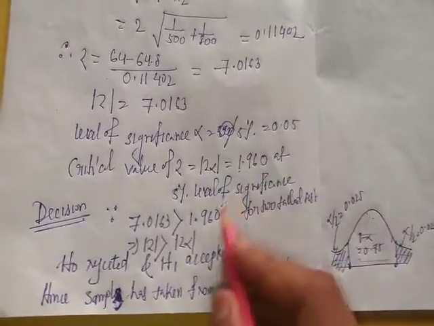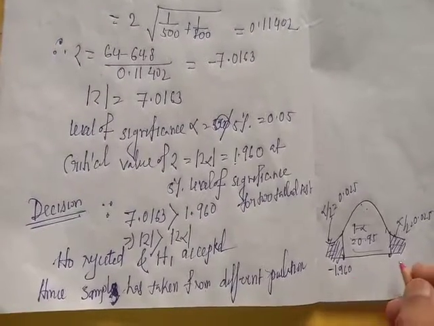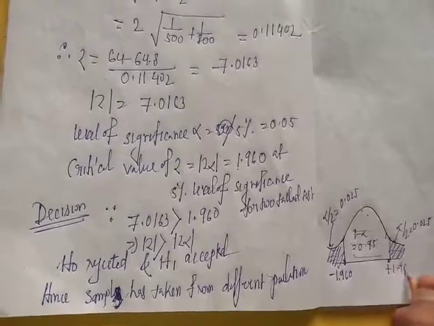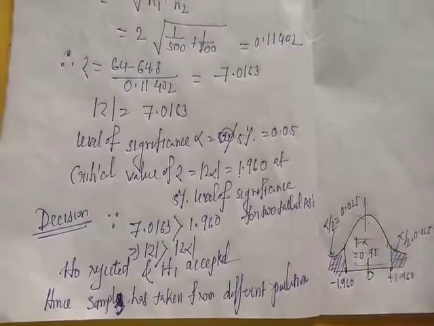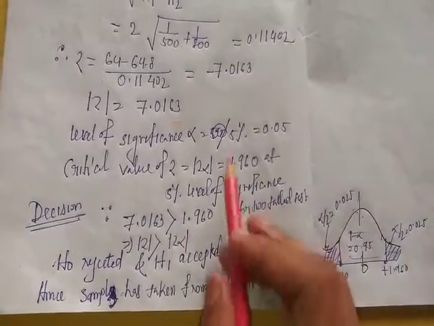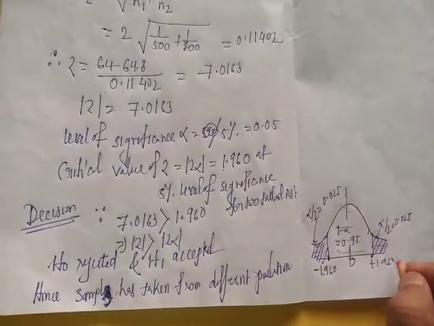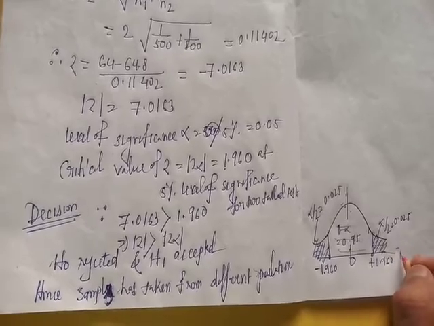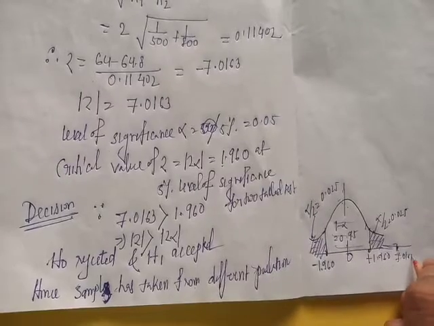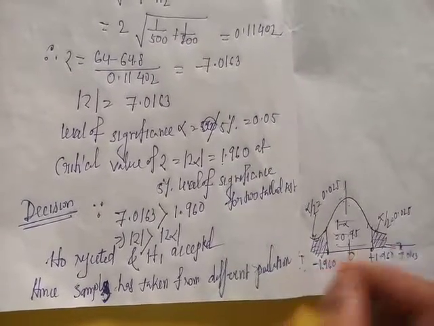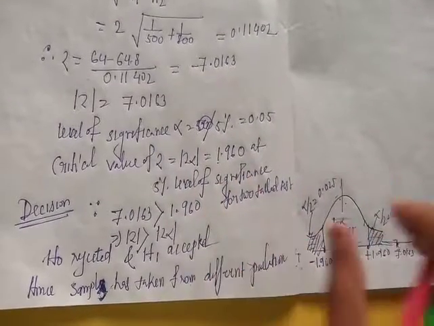The critical values are marked here: minus 1.960 and plus 1.960. Here z is 7.0163, which belongs to this rejection region, and the value minus 7.0163 also lies in the other rejection region, so we reject the null hypothesis.